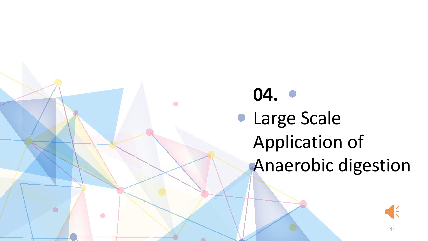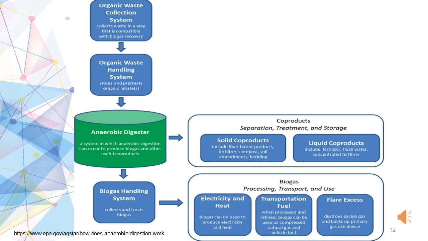Part 4. Large-scale applications of anaerobic digestion. The most important large-scale application of anaerobic digestion is in the biogas recovery system. The biogas recovery system consists of the following elements. First, the organic waste collection system. Biogas production is best suited for farms that collect manure. It collects waste in a way that is compatible with biogas recovery.